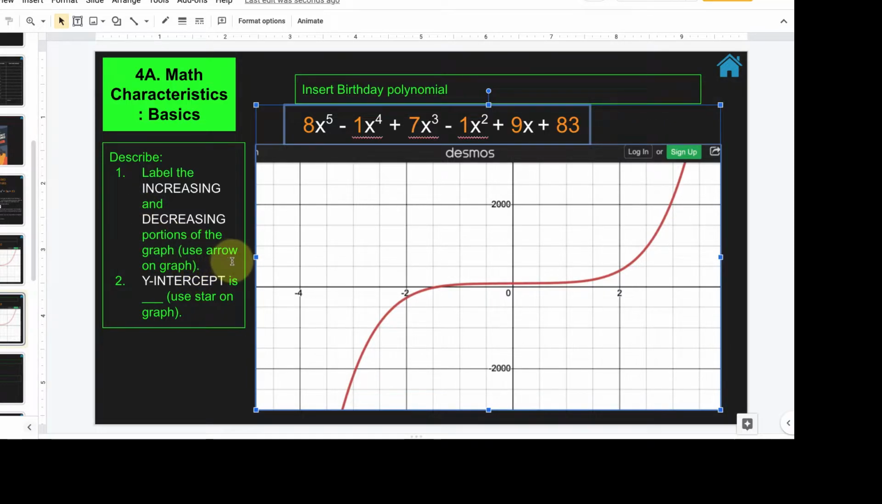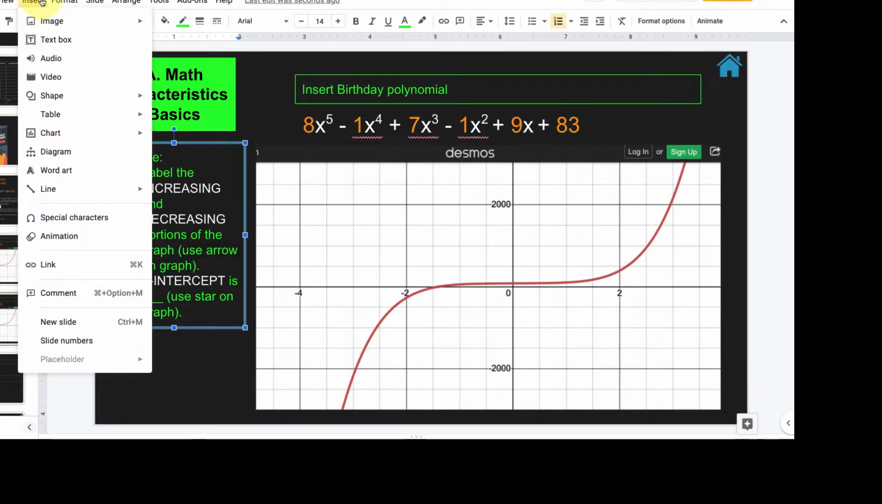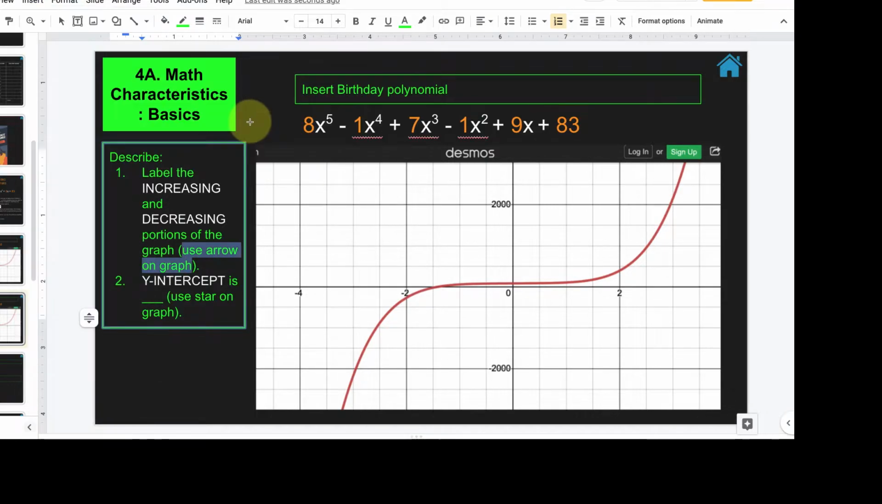I'm not going to explain to you what increasing, decreasing, and y-intercept is, because, hey, that's part of the project. You guys have to explain it. But I want to show you guys, it says, like, hey, use arrows on the graph. So you can insert things. What am I trying to insert? A shape. That's what I wanted. And you can do arrows. So I'm just trying to show you guys how to get this.